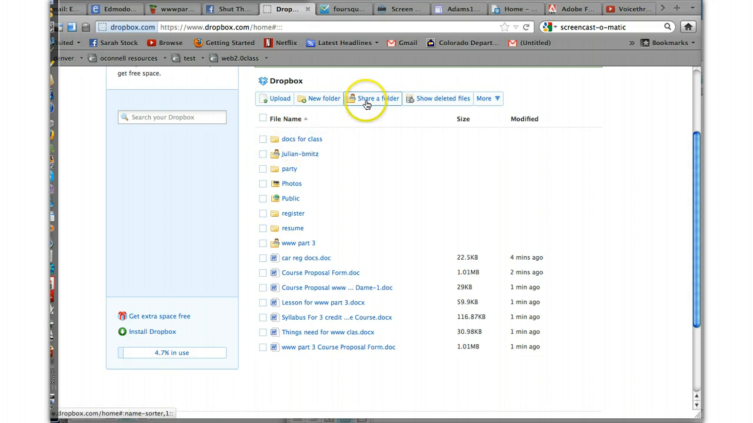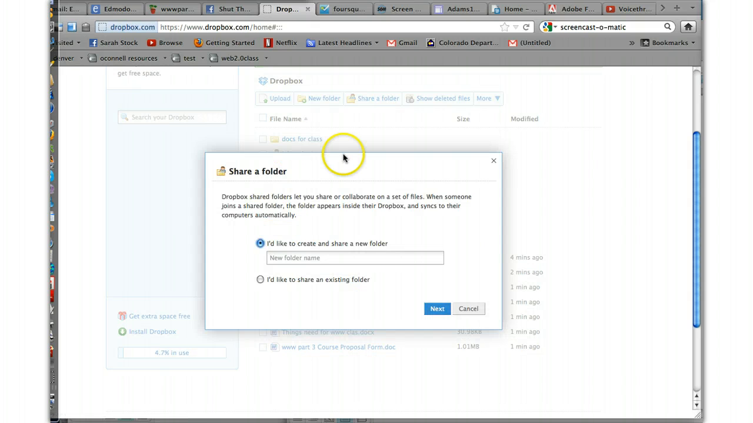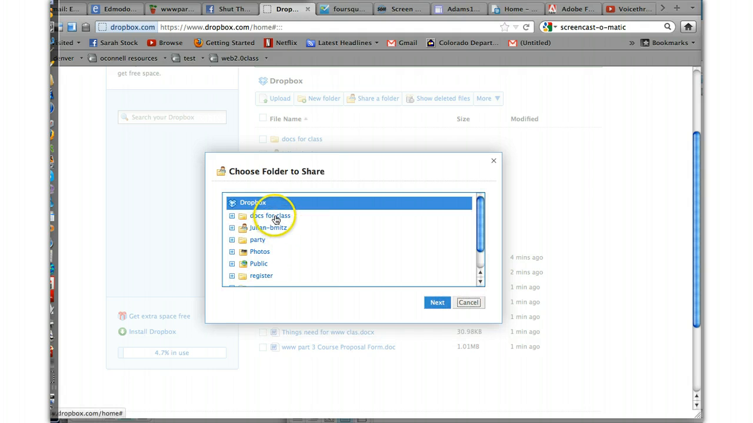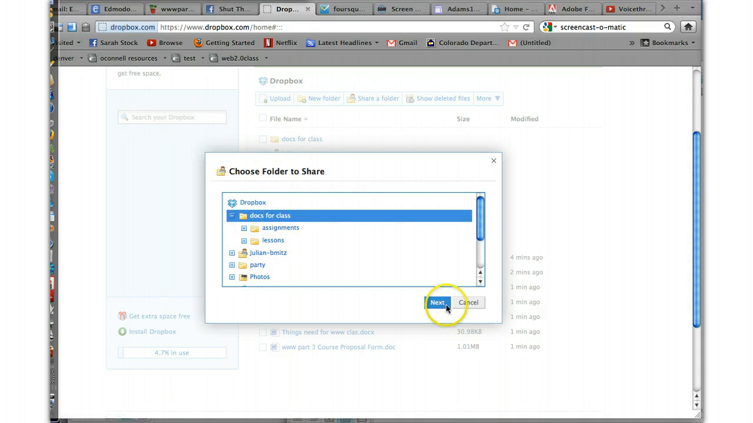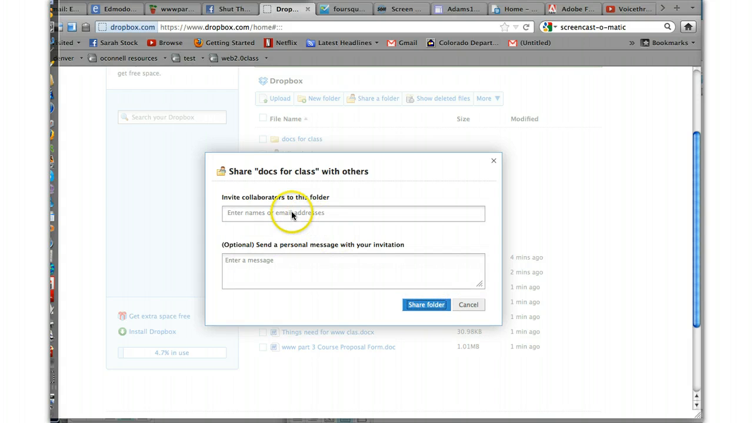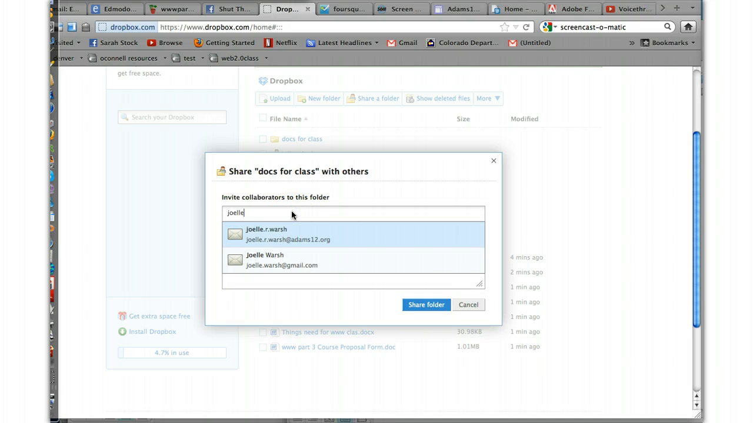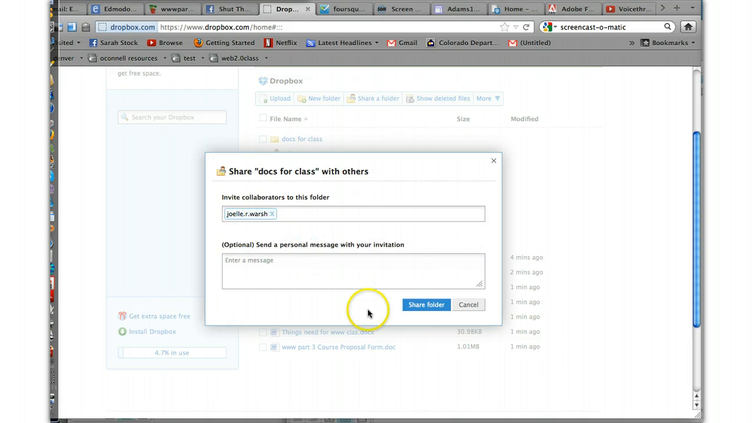All you have to do to share a folder is click on Share a Folder. If you want to create a new folder to share, you can do that. But I'm going to share an existing folder. I hit Next. I simply pick the folder, and you can even pick folders within a folder. So I'm going to do the whole Docs for Class. And all I have to do is enter the email address. So I'm just going to put in my school email address, and it's shared with me.